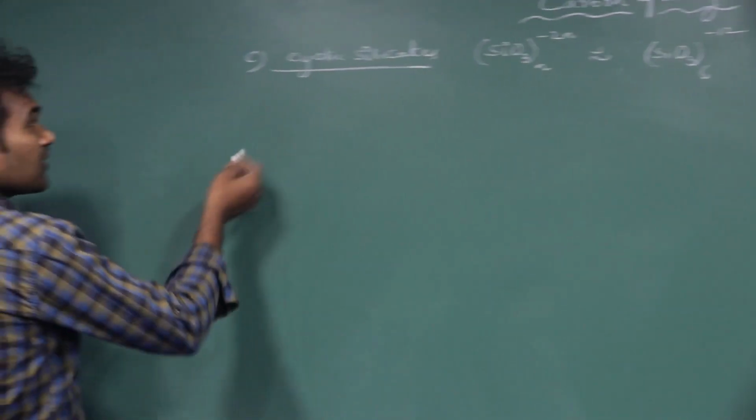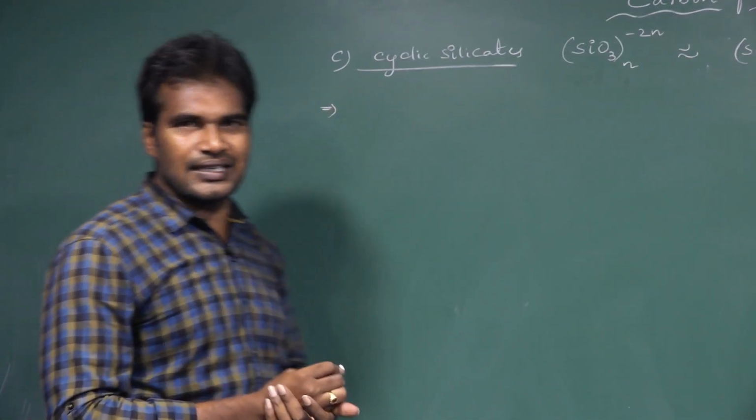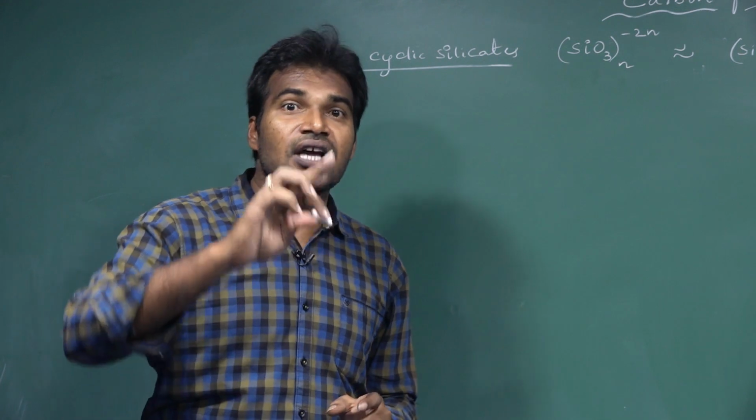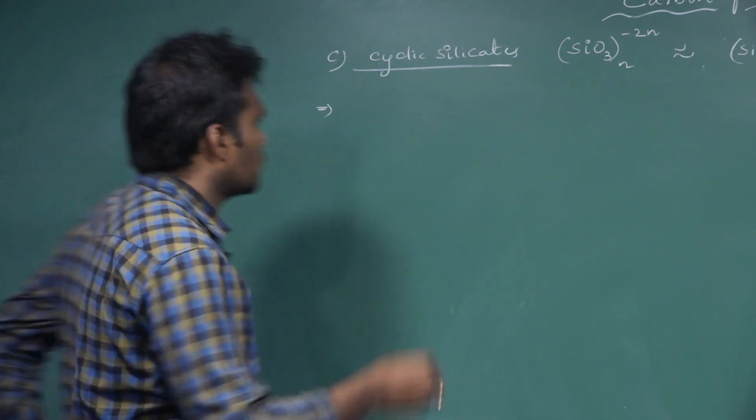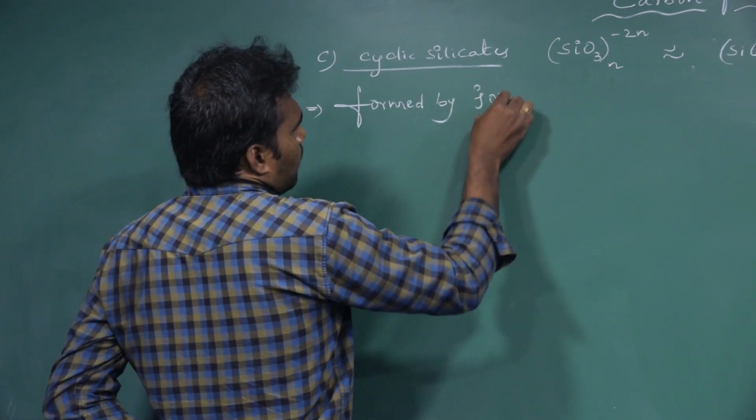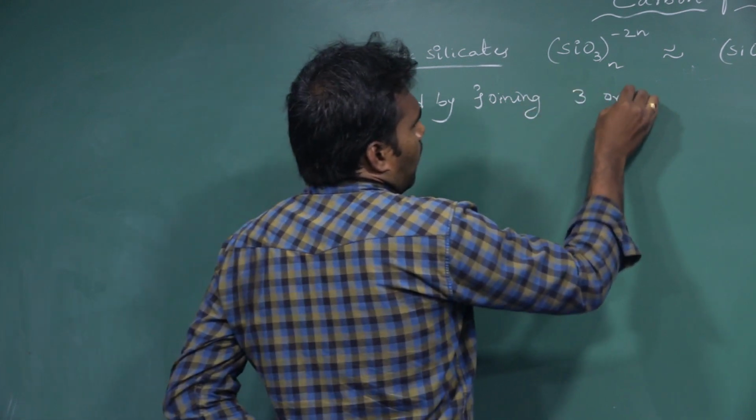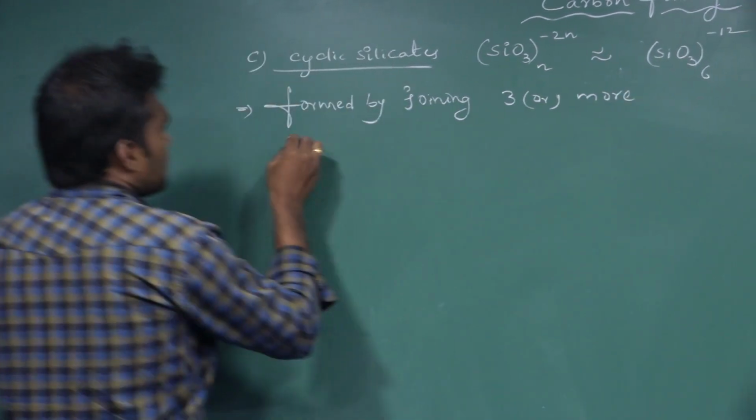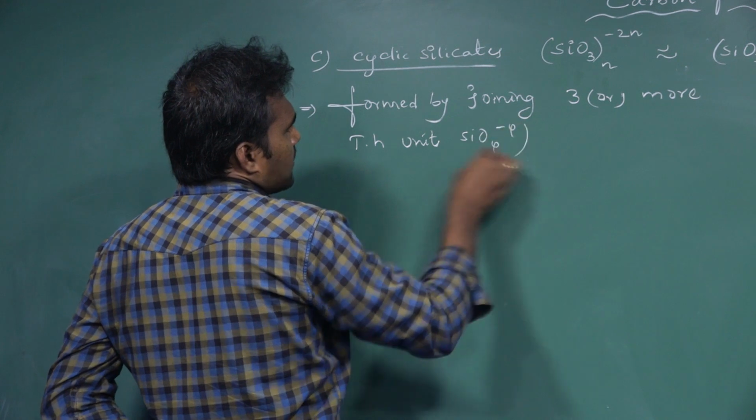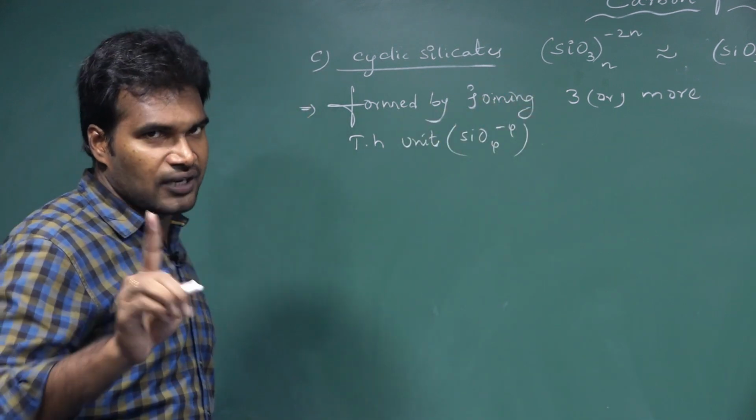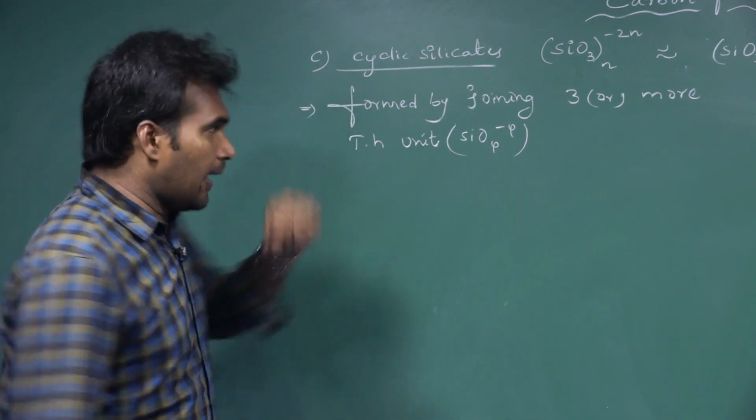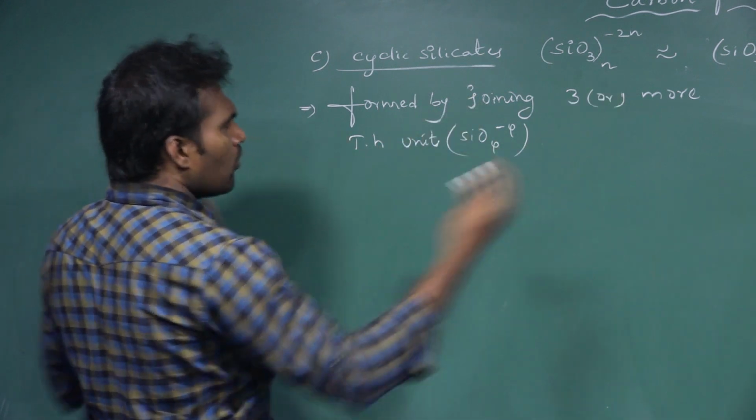Let us see what cyclic silicates are. In cyclic silicates, these silicates are formed by joining 3 or more tetrahedral units, that is SiO4 -4 units. A minimum of 3. If there were fewer than 3, there was no chance of formation of cyclic silicates. They are formed by joining 3 or more units.